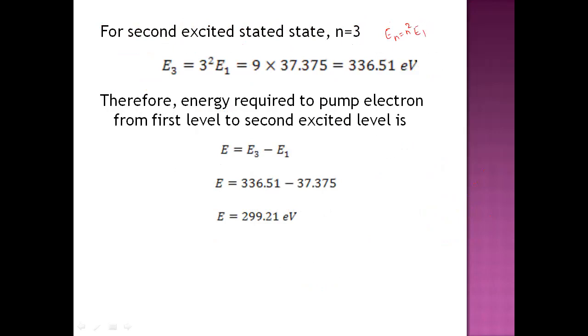As we have found E1, now we find E3 using 3 square E1. Just subtracting E3 minus E1 will give you the energy required to pump the electron from the ground state to the second excited state.